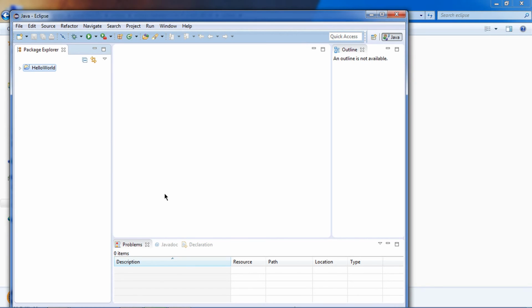In this way, we can download, install and create a Java project in Eclipse Luna.